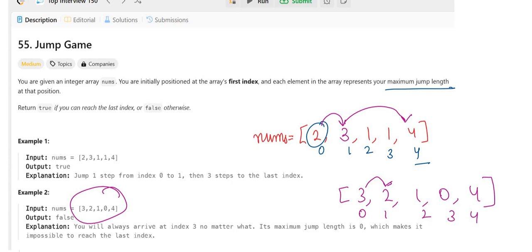Then at the next index I can jump twice only. So I will again go to 0, and from 0 I cannot go ahead. Even if I take 1 jump and again here only 1 jump I can make, I will end up on 0, and after that I cannot go ahead. So that means my output will be false, that I cannot reach the last point.